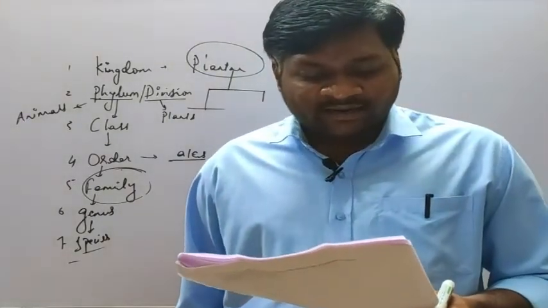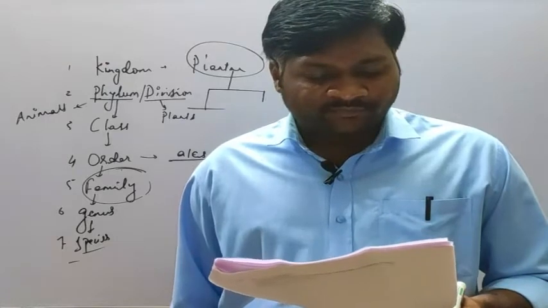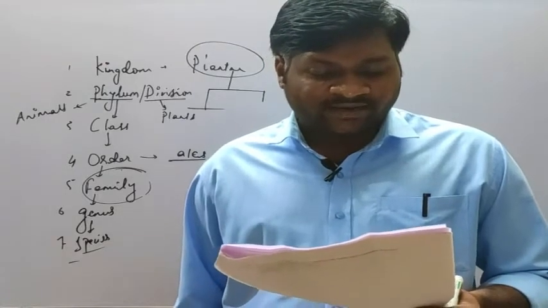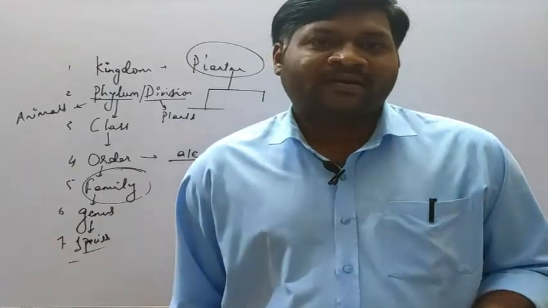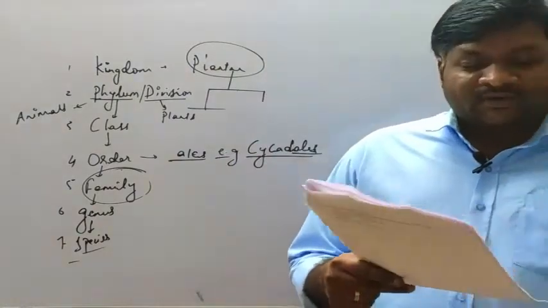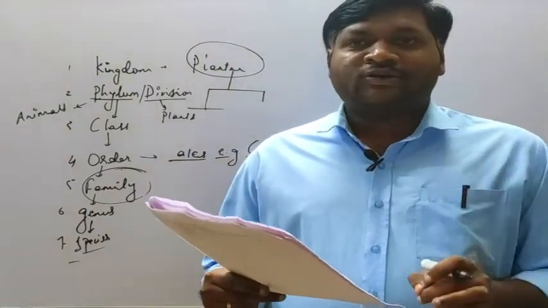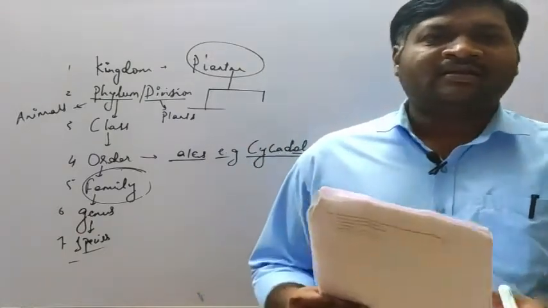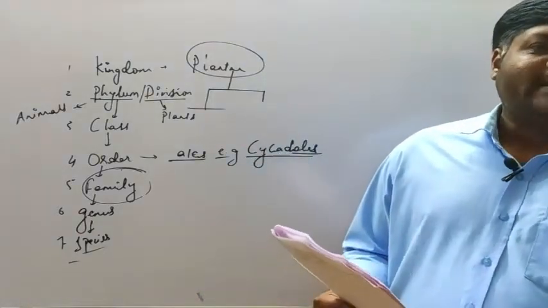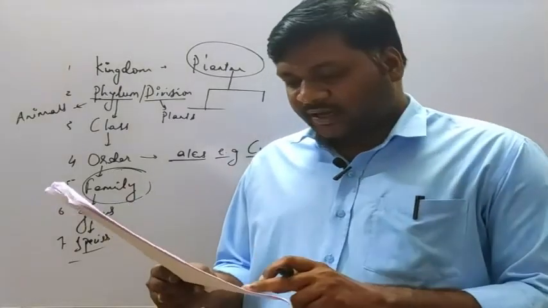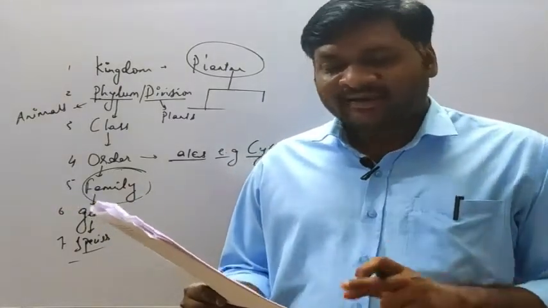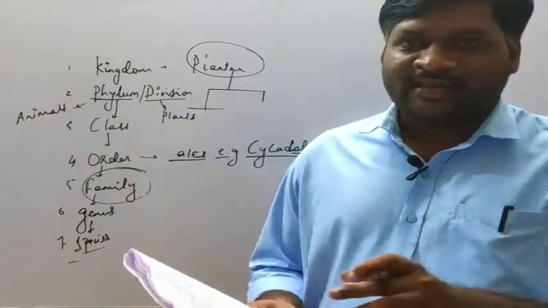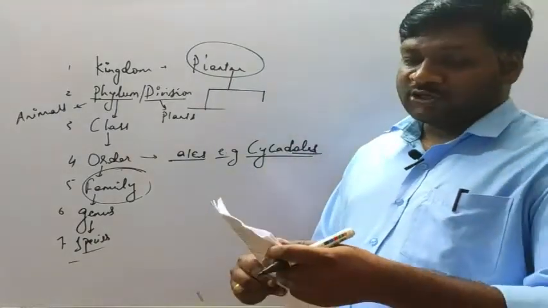Plant specimens contain labeling of information about date and place of collection. No, it is also incorrect. So, see, options 1 and 2 are the correct options for botanical garden. Others are correct for the herbarium or other types of taxonomical aids. Okay. So, here, the correct option for question number 99 is option number 1. That is A. Okay.